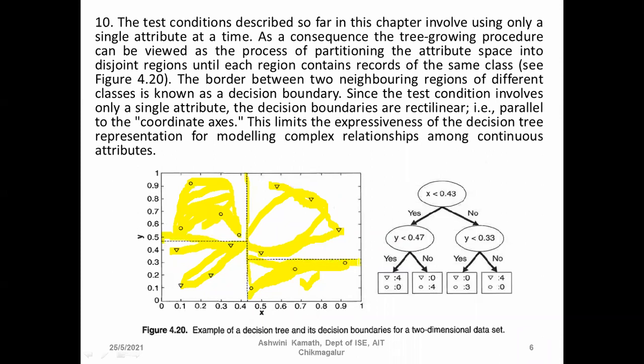The decision boundary is rectilinear, that is, rectangular boundaries parallel to the coordinate axes. Rectilinear means it is parallel to the coordinate axis: for the x and y axes, the decision boundary is parallel.